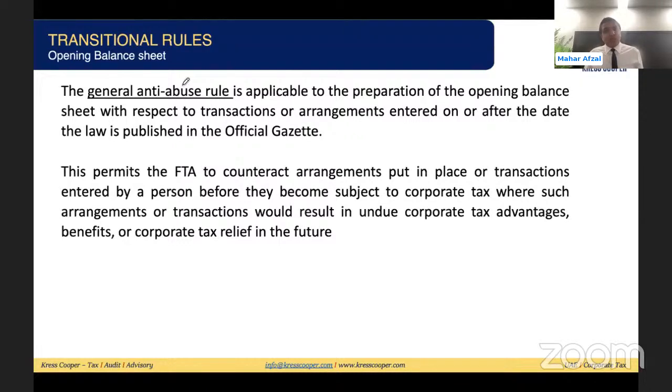This permits the FTA to counteract an arrangement put in place for a transaction entered into by a person before they become subject to corporate tax anyway. So these are covered under anti-abuse as well.